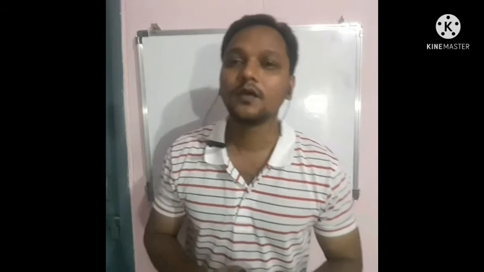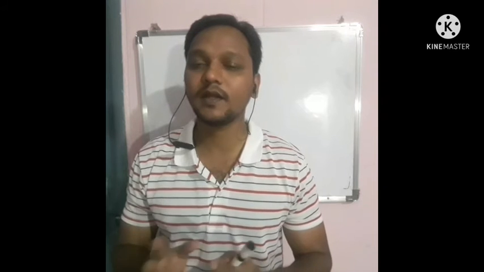Welcome students. So this is lecture number 7 on coordination chemistry. In the previous lecture we discussed geometrical isomers regarding square planar complexes and octahedral complexes. Today we will discuss optical isomerism. Optical isomerism is shown only by octahedral complexes. Square planar complexes and tetrahedral complexes do not show this kind of optical isomerism. Why they do not, we will discuss later.